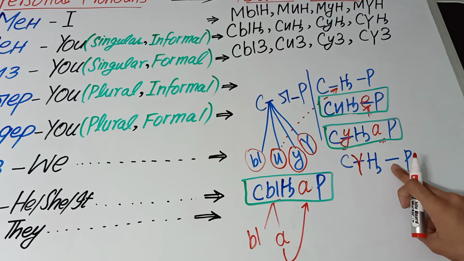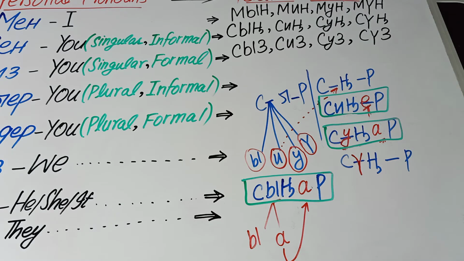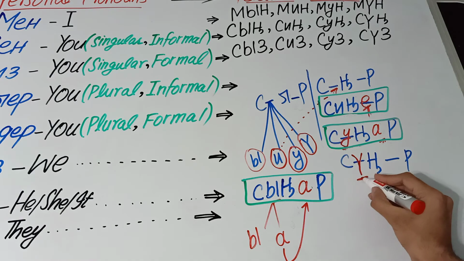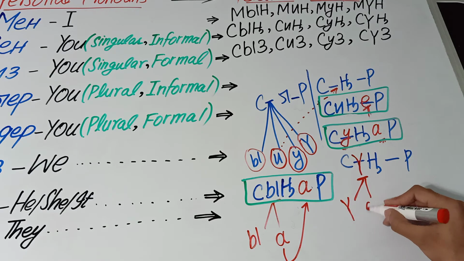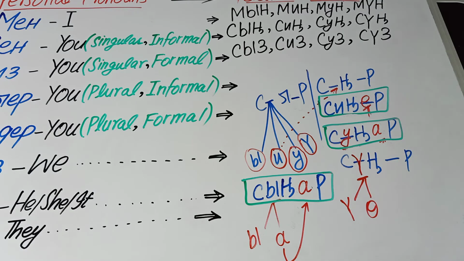We will get help from the vowel harmony again and again. I would like to recommend you to learn the vowel harmony by heart. Remember, if you don't know the vowel harmony, you cannot understand even a single word of the Kyrgyz language. So I will again and again recommend you to learn the vowel harmony by heart. We will make the vowel harmony of u, and the vowel harmony of u is u and e.